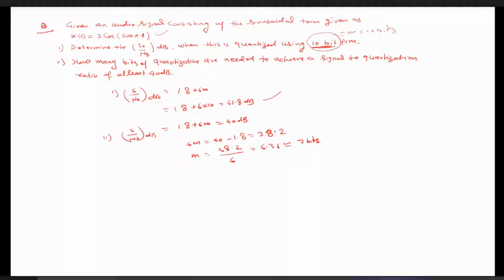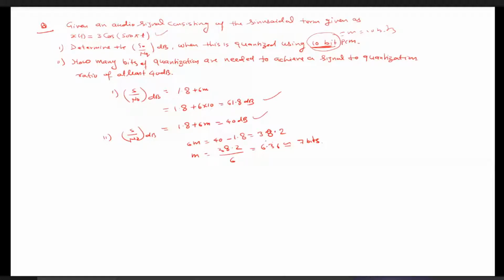Similarly, how many bits of quantization are needed? That is the second part. We want to achieve a signal to noise ratio of at least 40 dB. In the reverse way also you can calculate. The signal to noise ratio is given here as 40 dB. So how many bits are required to achieve this 40 dB of signal to noise ratio, specifically for this sinusoidal signal? It will come out to be 6m equals 40 minus 1.8, that is 38.2. M will come out to be 38.2 divided by 6, which is 6.36.